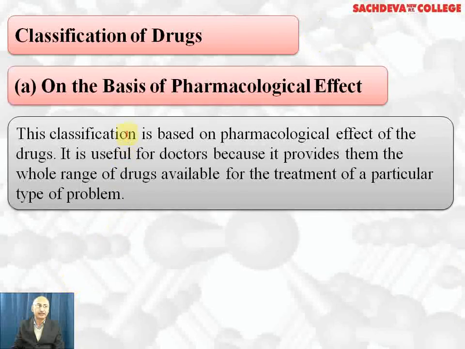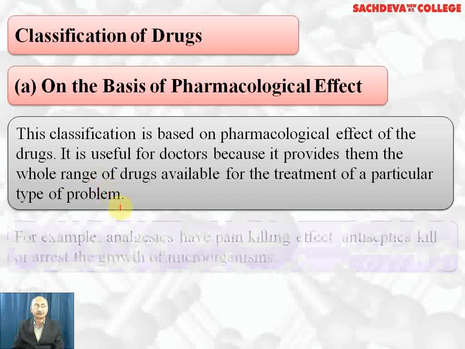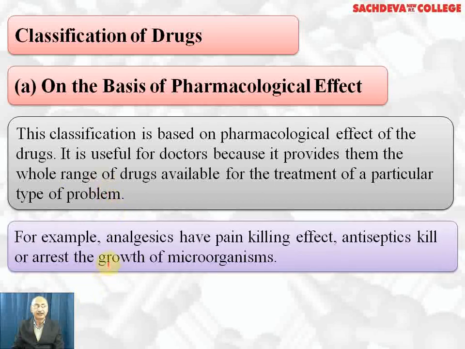Classification. First classification is on the basis of pharmacological effect, that is medicinal effect or biological effect on our body. This classification is very useful for the doctors because it provides them a whole range of drugs available for treatment of a particular type of problem. For example, analgesics will give relief from pain, headache, toothache, body ache, etc. Antiseptics kill or arrest the growth of microorganisms. So if you have any wound, you have to apply antiseptic so that microorganisms do not grow.